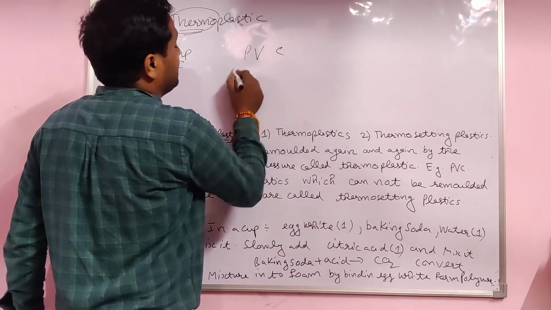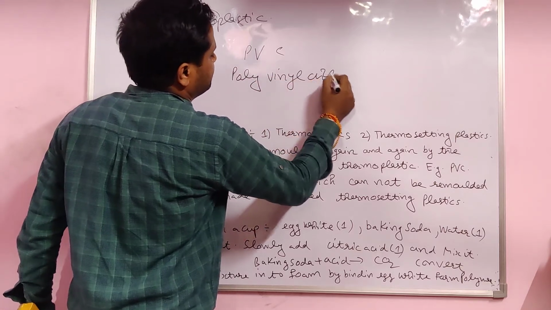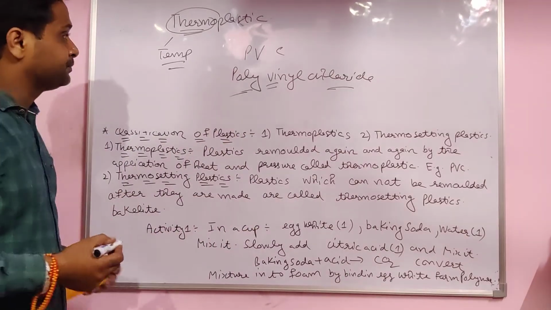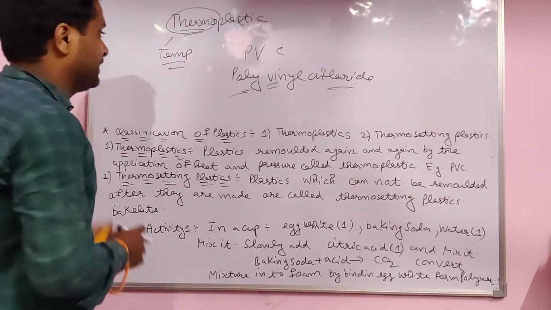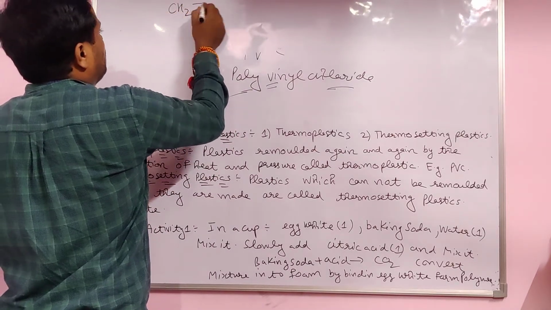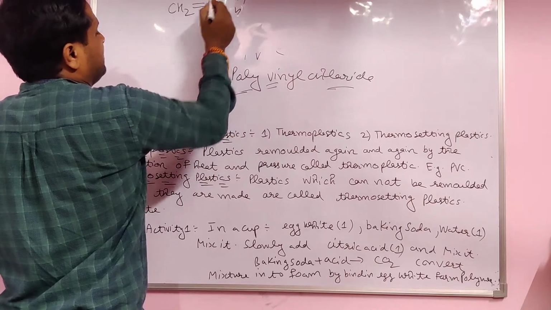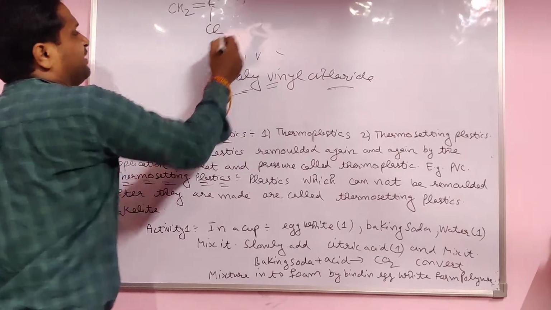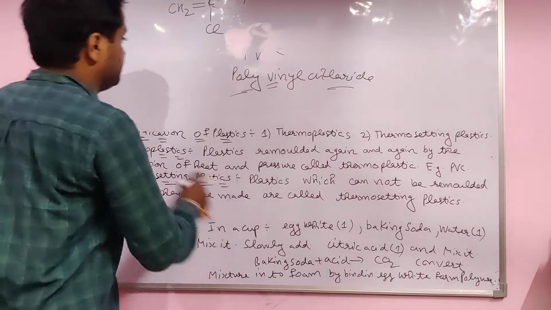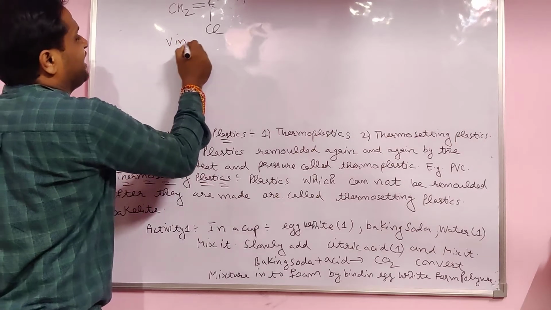Example is PVC. PVC is polyvinyl chloride. These polymers we discuss in the next chapter. To remind the formula, CH2 double bond CH2. Here 2 hydrogens are there. When you remove one hydrogen, you put one Cl. So this is the vinyl chloride.